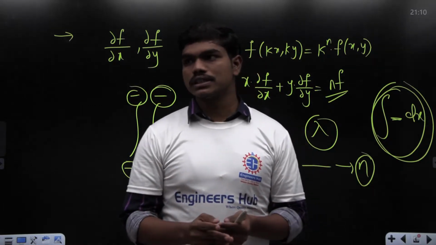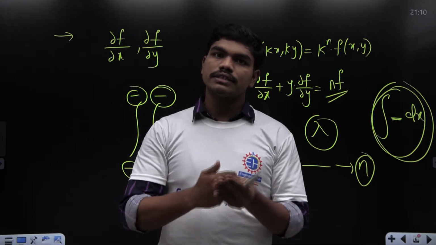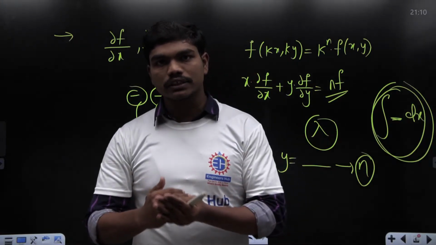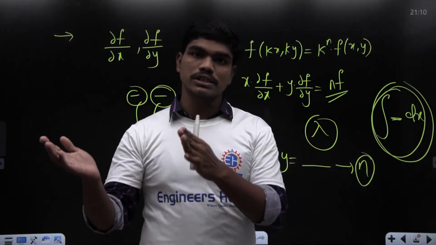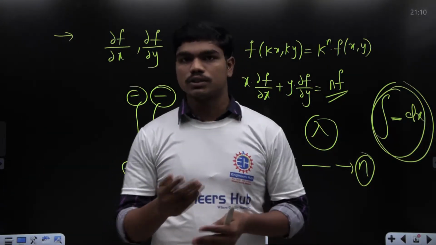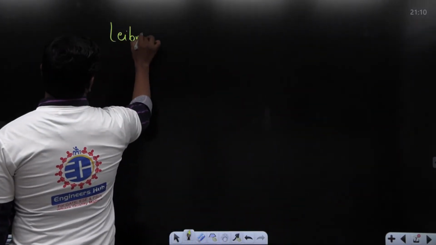So in first order differential equations, we have seen different methods, basically like the variable separable method. Then we have seen how to solve a homogeneous first order differential equation and how to convert a non-homogeneous first order differential equation to homogeneous and then solve it. Correct? So finally we have seen something called the Leibniz linear equation in first order differential equations.